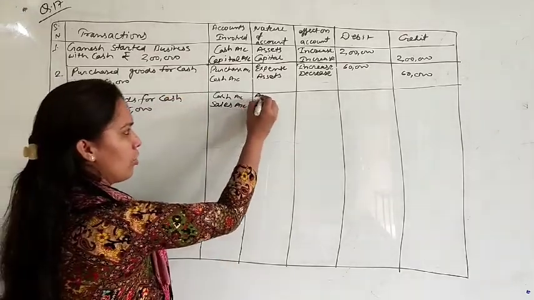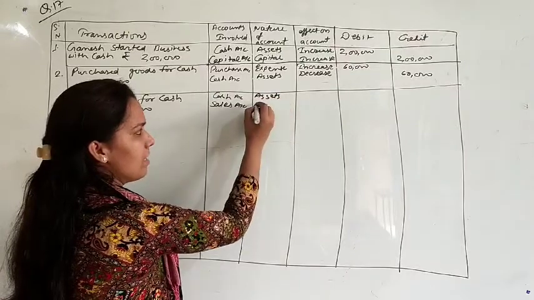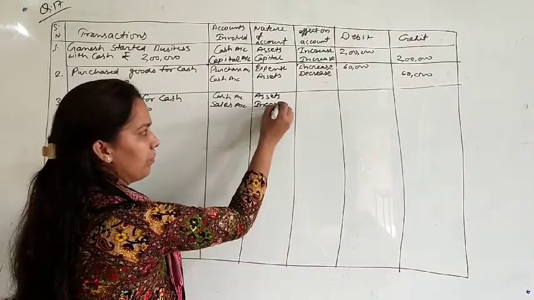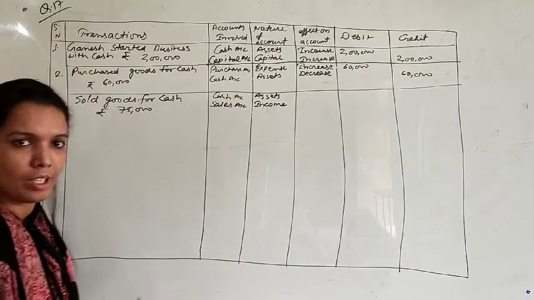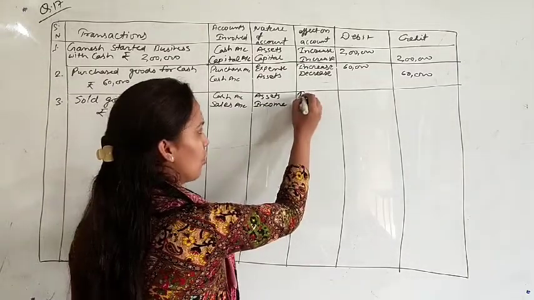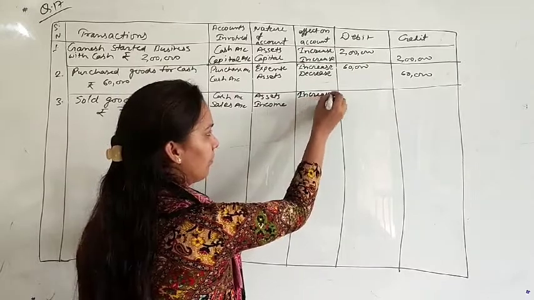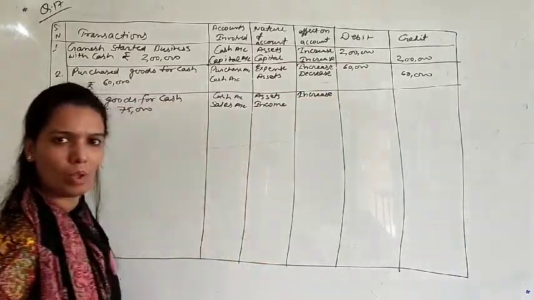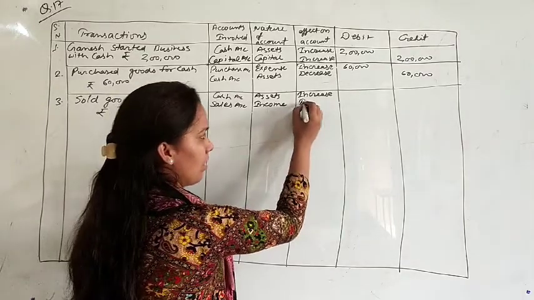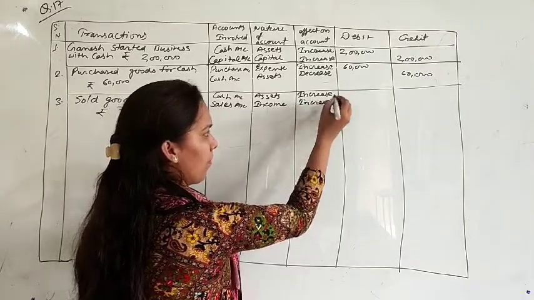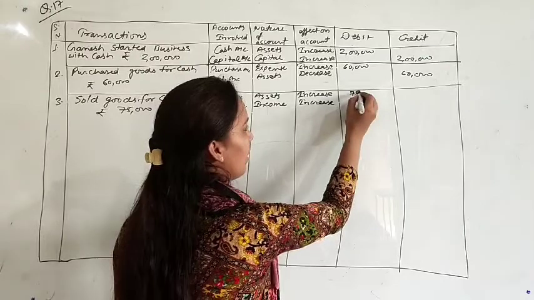Cash account, it is your asset, and sales, this is your income. You are selling goods on cash, it means you will receive cash, so your cash will increase. And sales is your income, so income is also increasing. Amount, that is 75,000.